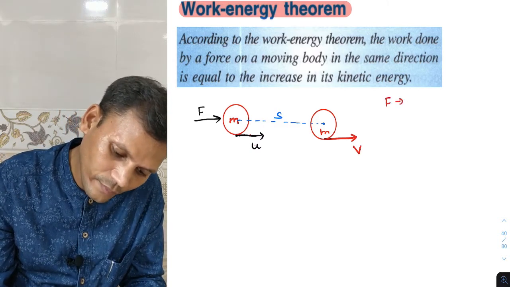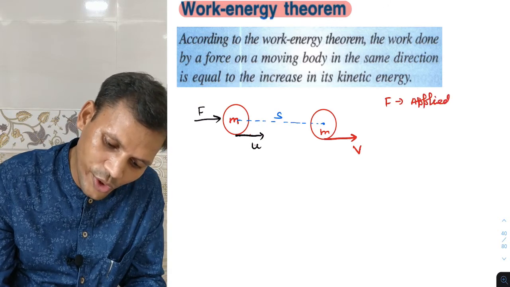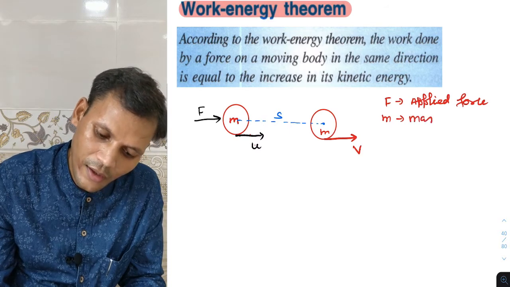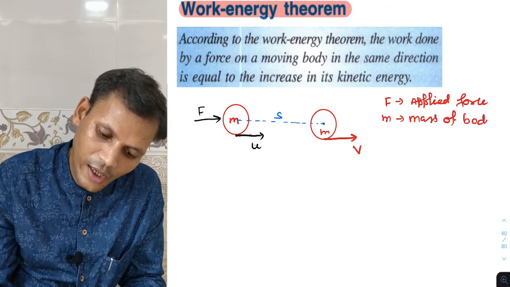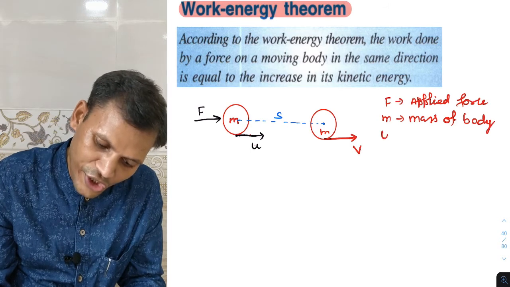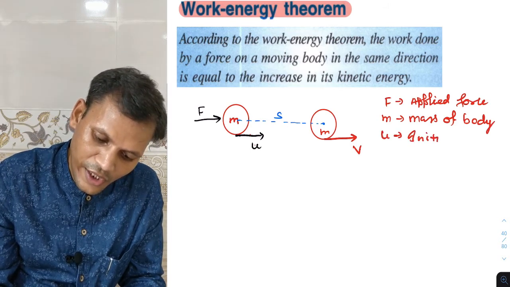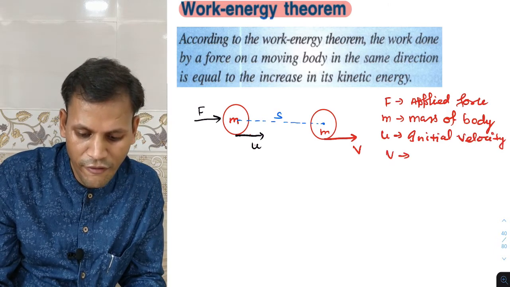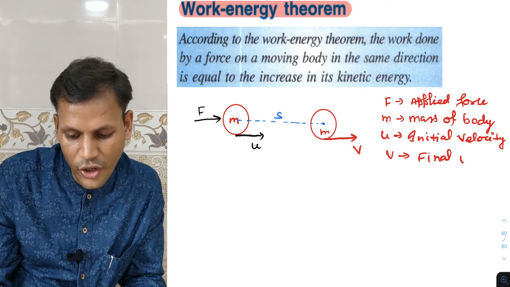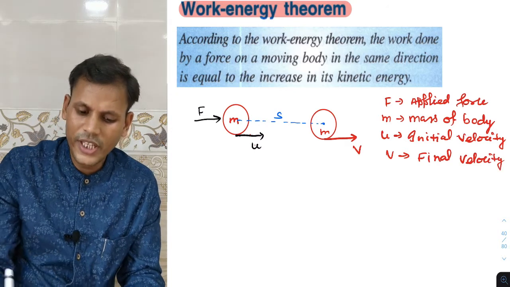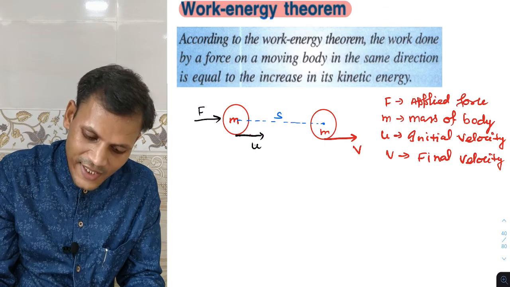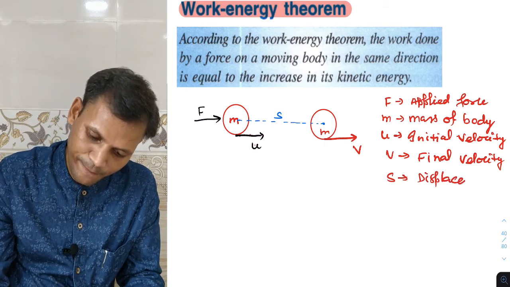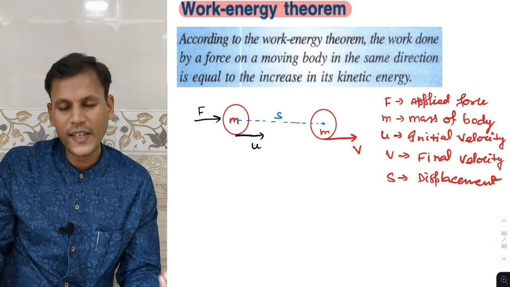F is applied force, m is the mass of the body, and u is initial velocity, and v is final velocity. So these all are the terms. S is the displacement or distance. So what is our observation?